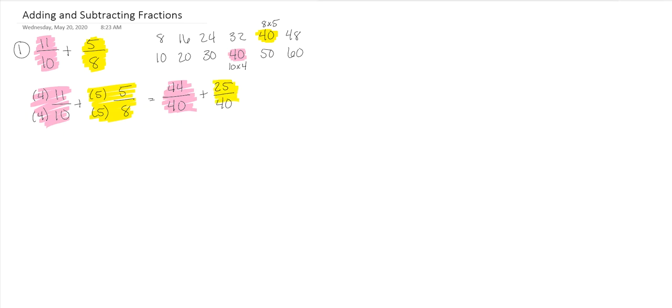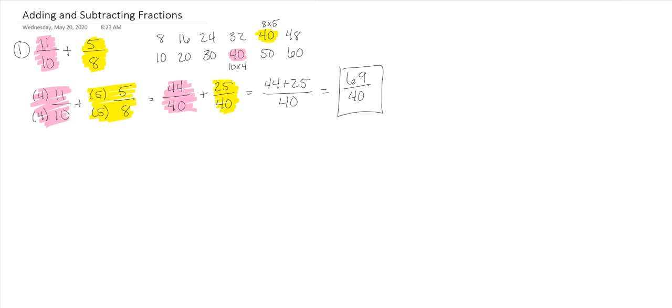So that one became this one. Now we can actually add those together. Whenever we do that, we add the top numbers together, and the denominator just stays the same. So our answer, we add 44 and 25, and that gives us 69 over 40. And we're done with that problem.